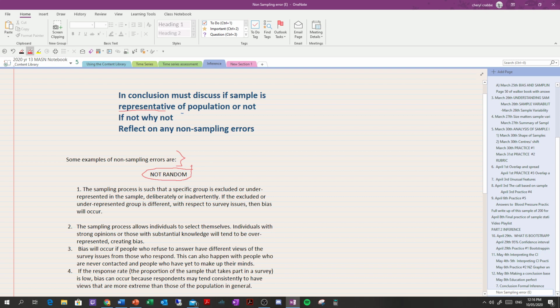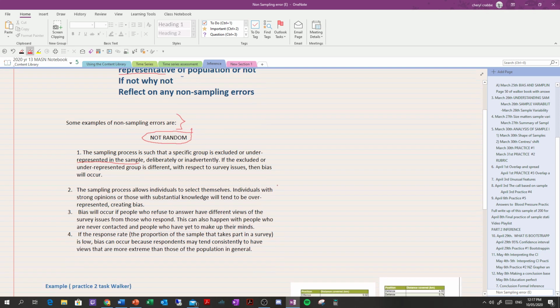Now, other things, if the sampling process is such that a specific group is excluded or underrepresented in the sample, right? So you've done a sample, but you sampled all the people in a girls' school, and you're going to make some sort of inference to the population of year 11s. Well, if you do it from a girls' school, you've excluded boys. So that's a problem, and that creates bias, right?